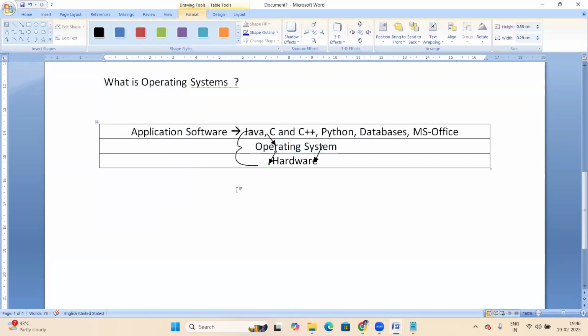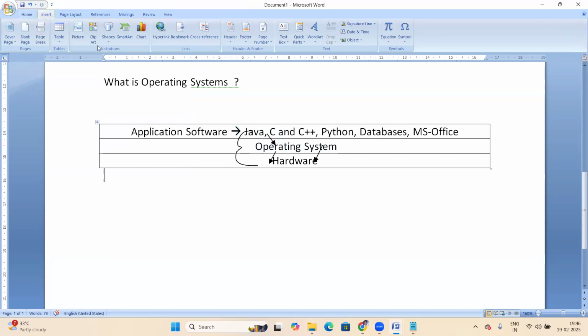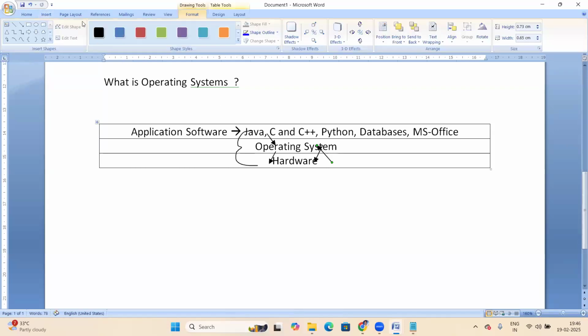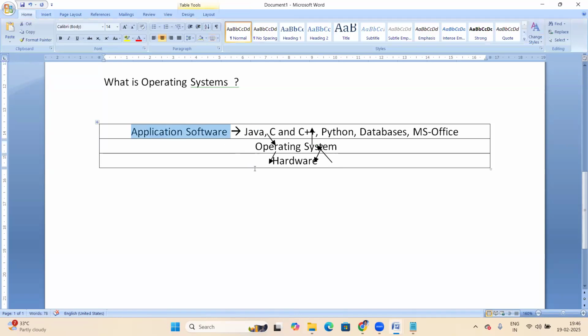Similarly, keyboard input data goes to the OS first and then is transferred to your Java or C program. So application software cannot directly interact with hardware; between them there is the OS.